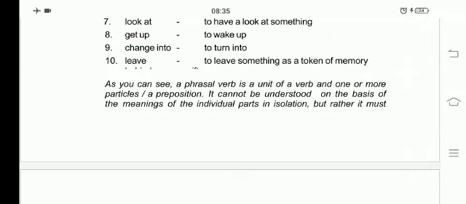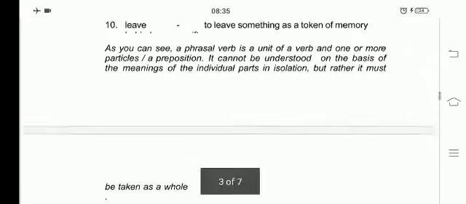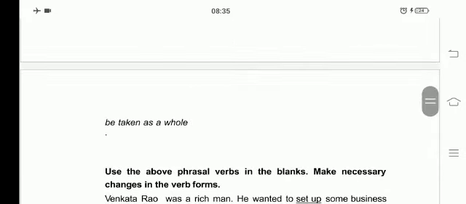It cannot be understood on the basis of the meanings of the individual parts in isolation. So, if we read them singly, we don't understand the meaning of them, but rather it must be taken as a whole. If we read as a whole sentence, we can understand the meaning, whereas if we read in single words, we don't get the exact meaning of that.